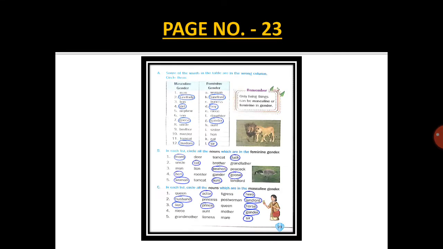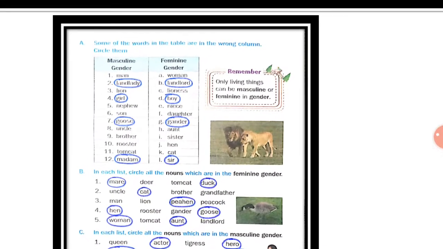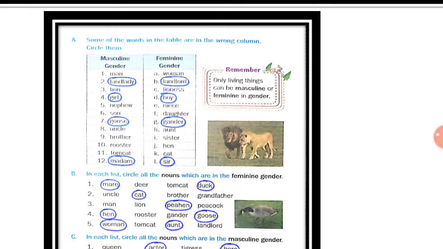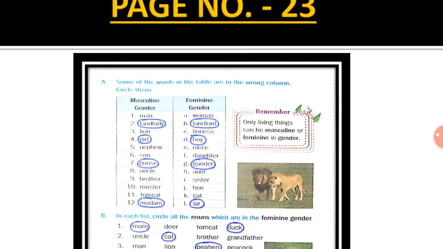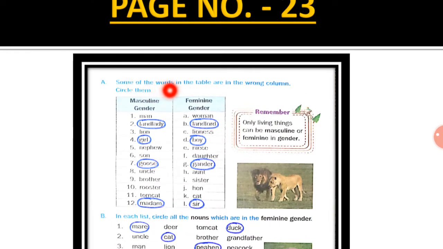Now come to page number 23. Now exercise number A. Some of the words in the table are in the wrong column. You have to circle them. Children, here are some words which are written in wrong column. So you have to circle the wrong ones. Understood? Now this is masculine column and this is feminine column.